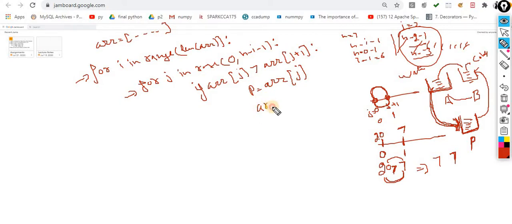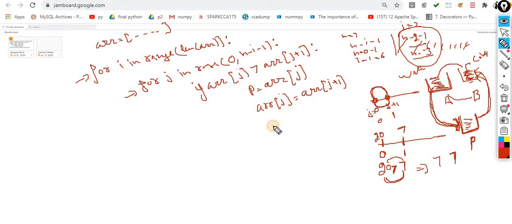I am overwriting. A of j is equal to ARR of j plus 1. Okay, I did overwriting, so the same value is contained over here. Now the cold drink over here: this container becomes empty, but here the container is not empty. Still there is a cold drink. So I have to override this cold drink with this water.